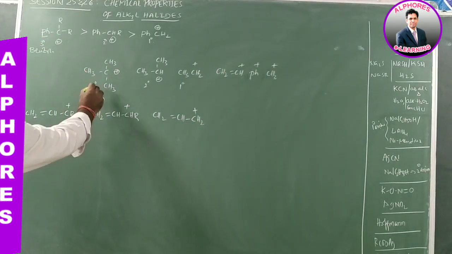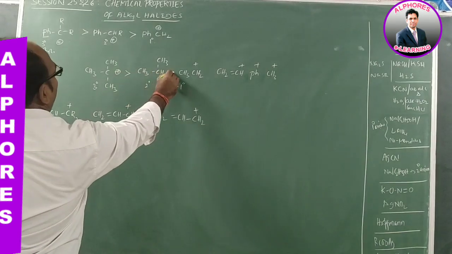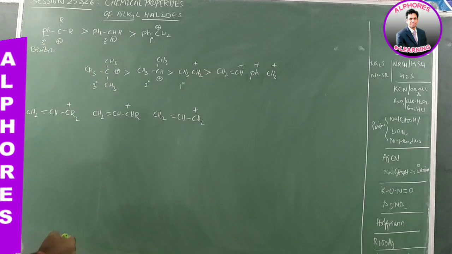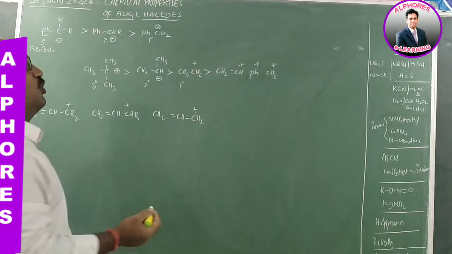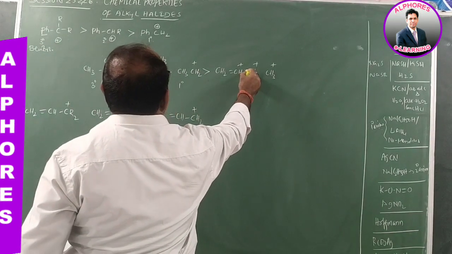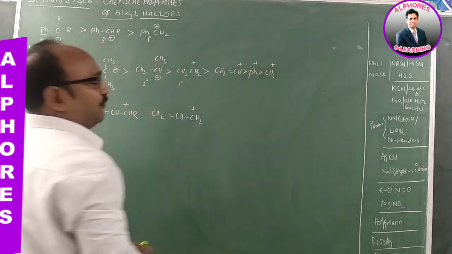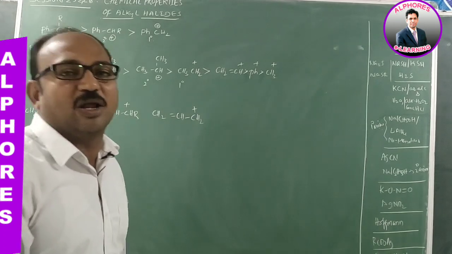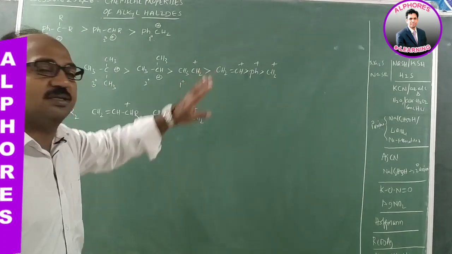Now tertiary carbocation is more stable than secondary carbocation. Secondary carbocation is more stable than primary, meaning ethyl carbocation. Ethyl carbocation is more stable than vinyl carbocation. Vinyl carbocation is more stable than phenyl carbocation. Phenyl carbocation is more stable than methyl carbocation. This is the stability order.